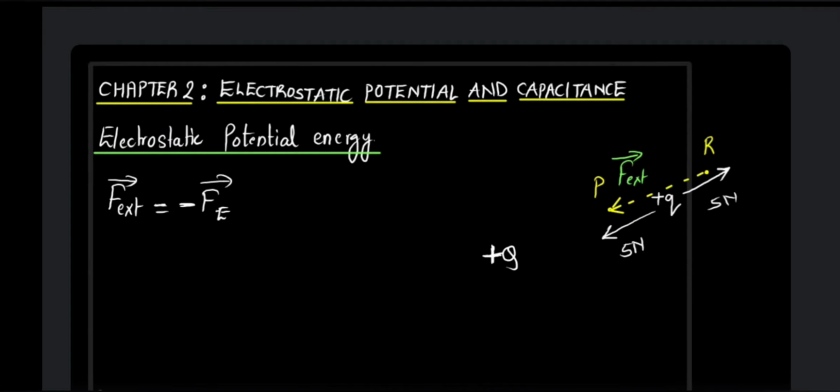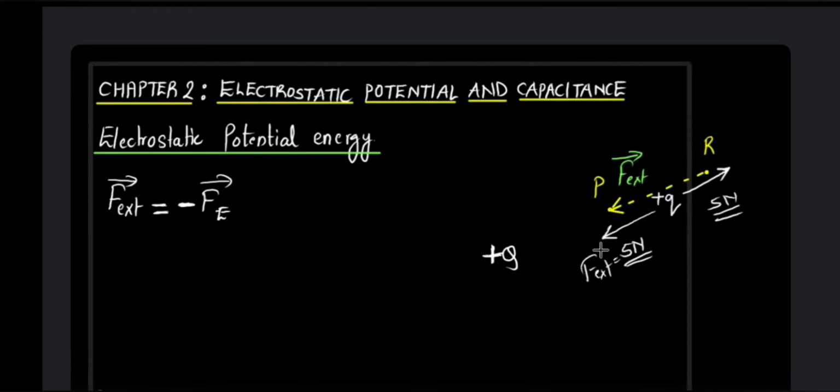What does this equal to sign tell us? Equal to sign means the magnitude of the two vectors is the same, 5 Newton, 5 Newton. The negative sign tells us that the direction of the two forces is opposite. One is positive, the other one is going to be negative. So, I will repeat my statement. Remember, in bringing the charge from R to P, we apply this external force.